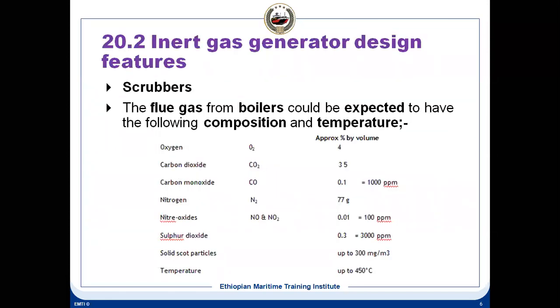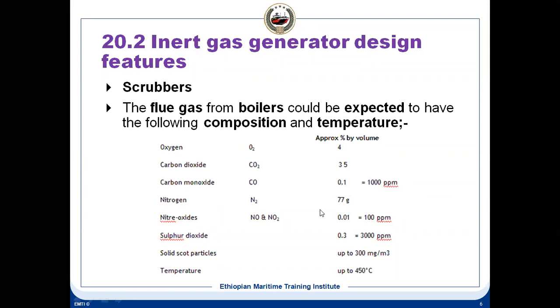So if you see, this is the composition you'll be having in the flue gas. Oxygen has to be low, only then will you be able to produce your IG. You can adjust the air fuel ratio such that you can get around 4 to 4% oxygen by volume. Carbon dioxide will be around 13 to 15%, and then carbon monoxide will be around